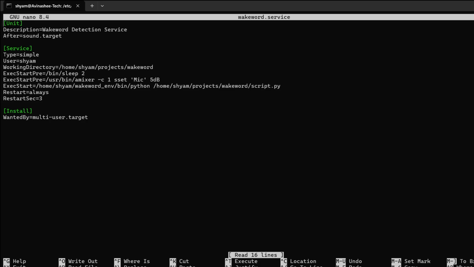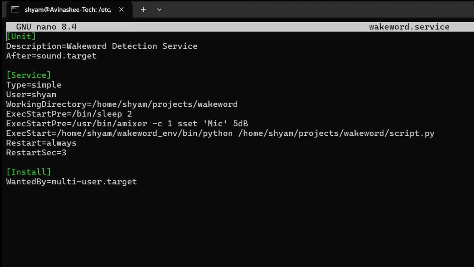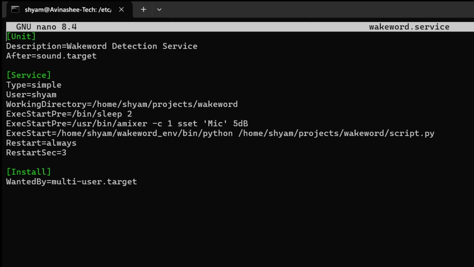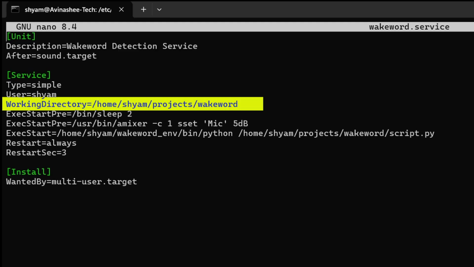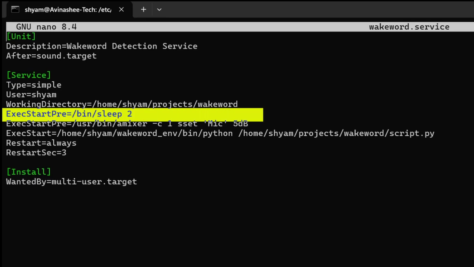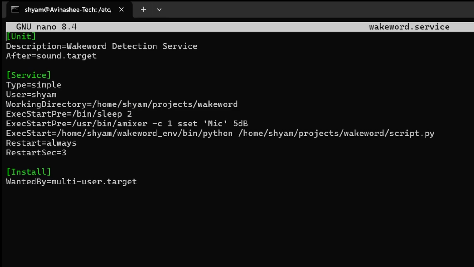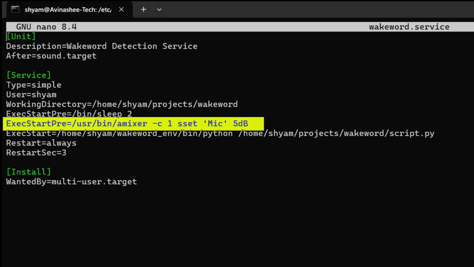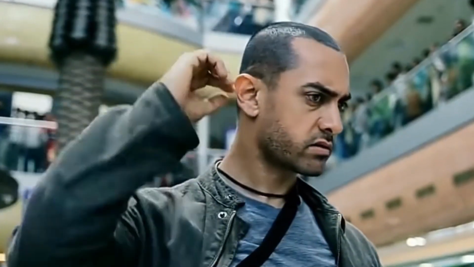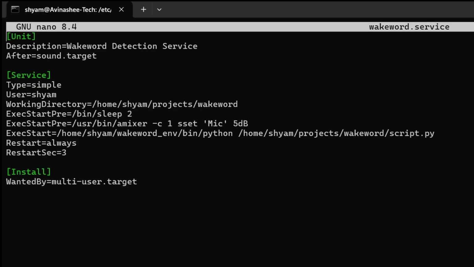The service itself is pretty straightforward. We give it a description, tell systemd to start it only after the audio subsystem is ready, and specify the working directory for our project. Then, we add a short 2-second delay to let everything settle after boot. Next comes the amixer command, which restores the microphone gain. As we discussed earlier, ALSA has a habit of forgetting the mixer settings after a reboot, so this makes sure the microphone is ready to go.